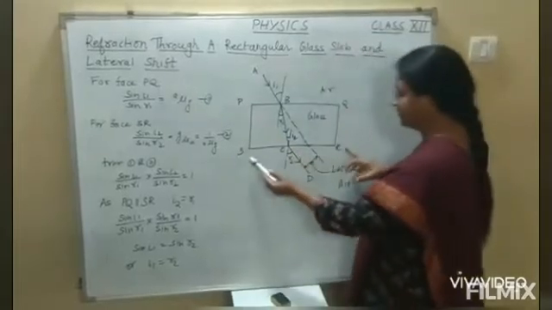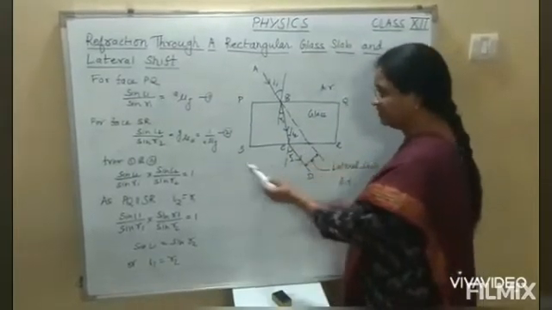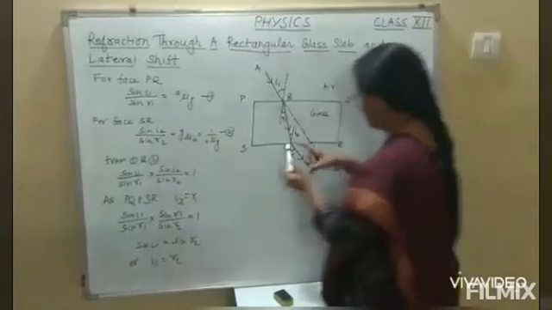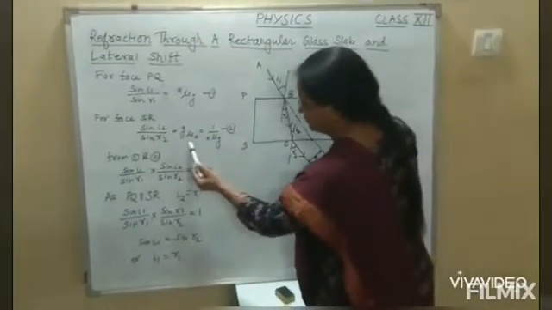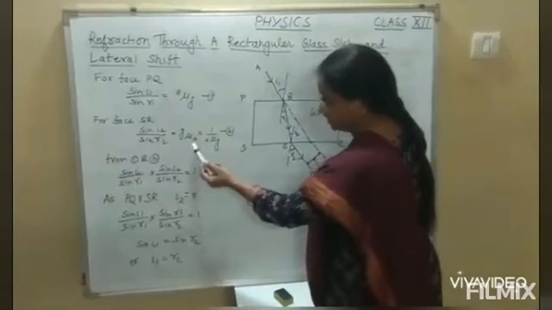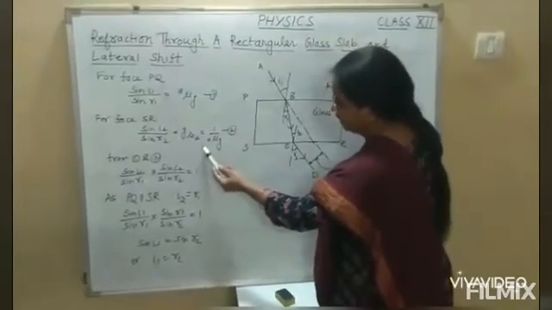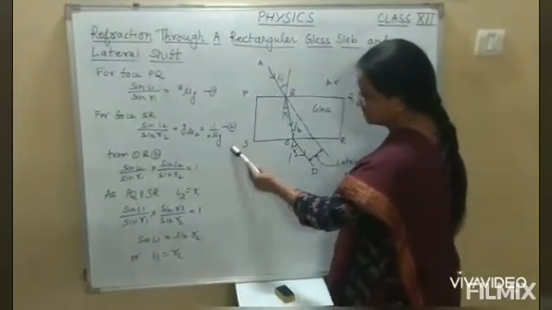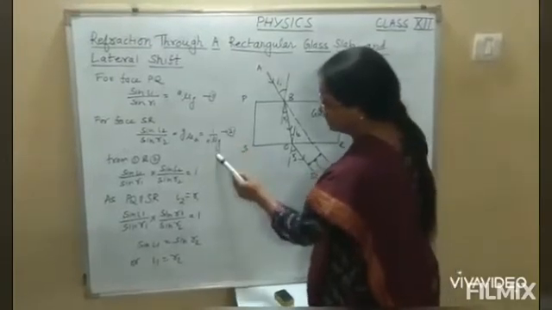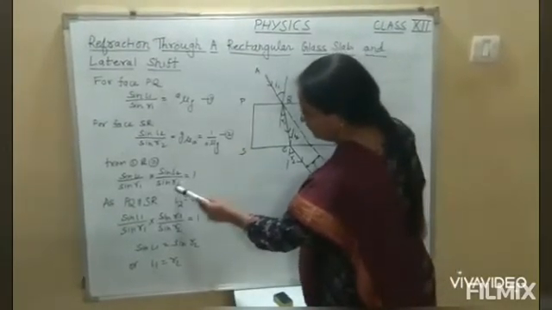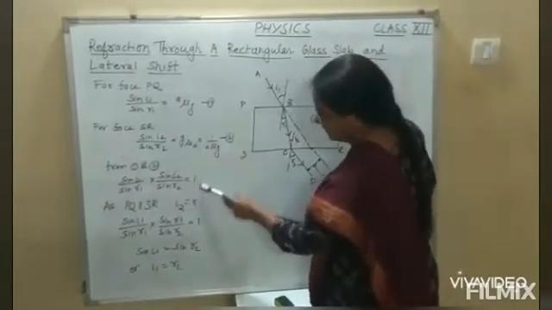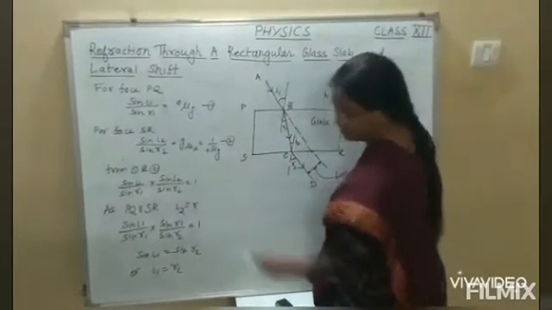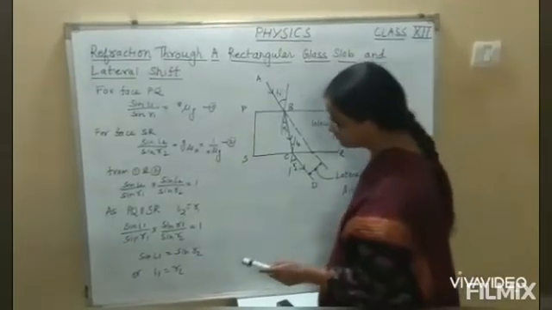Now for the second face SR, again we use Snell's law: sin I2 upon sin R2 is equal to glassμair, which is also the reciprocal of airμglass. By multiplying these two equations, on the RHS we get 1.